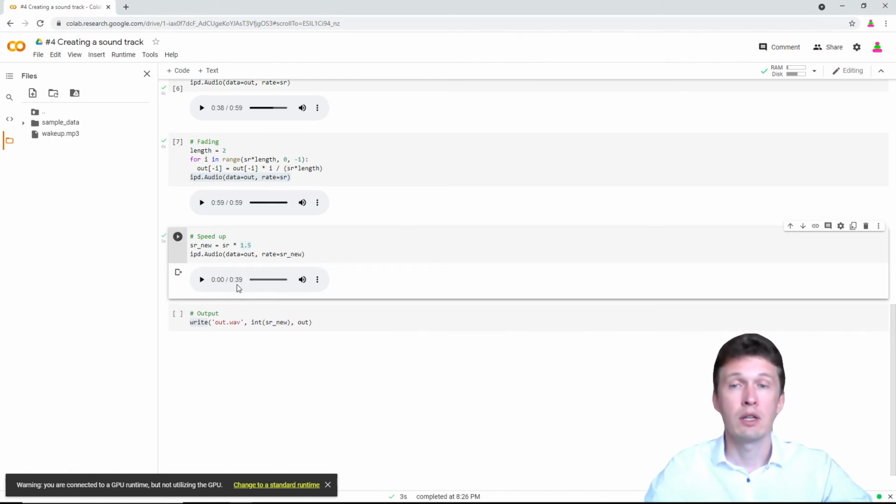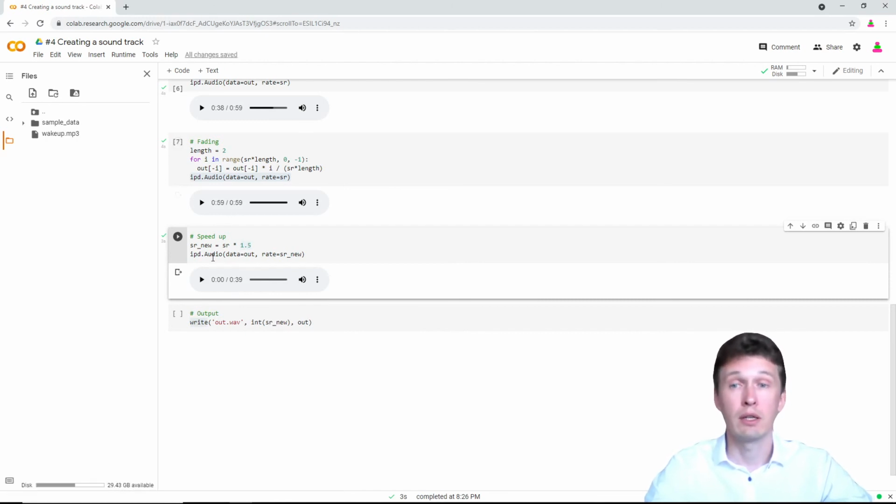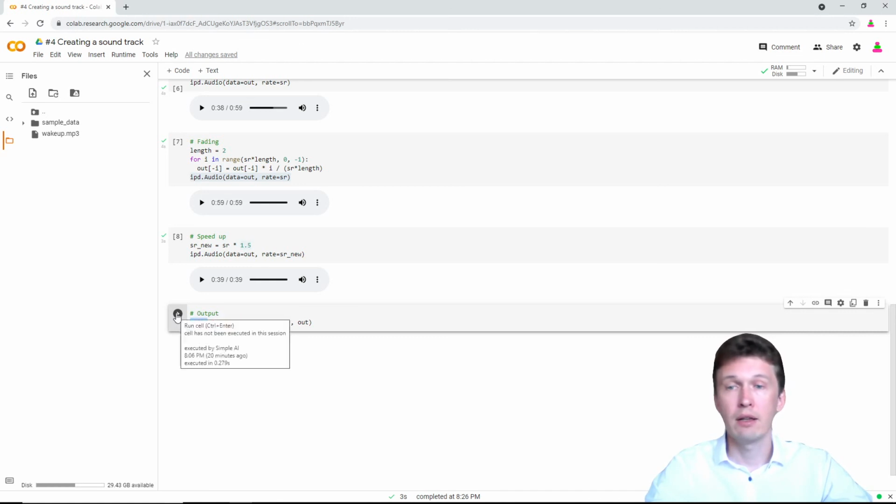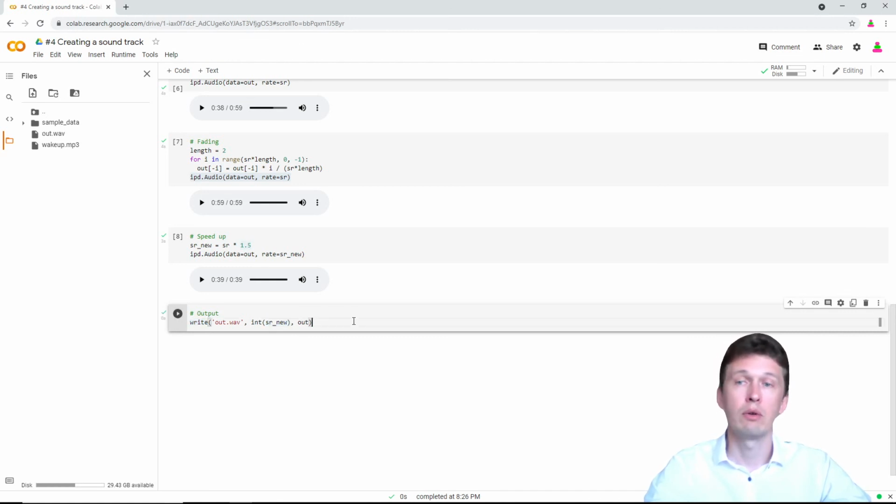And you see, it is now almost 40 seconds, but originally it was almost a minute. Let's play back. Still it has the same fading in the end. Okay, and finally, to export our audio file, we have to use the write method of SciPy wave file. Let's run. We use sr_new to speed up our audio, and we have this.